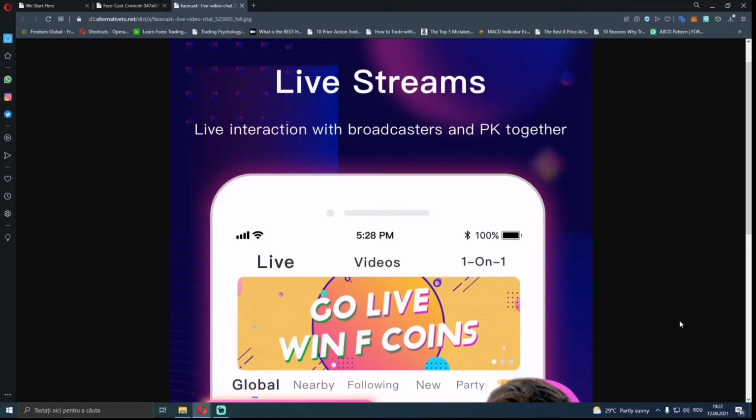Next up, we have the video section, which basically looks like a TikTok feed where you can see short videos posted by other people, comment on them, like them, and even reward them with gifts. And lastly, we have the one-on-one section where you are randomly matched with another streamer for a private video chat. If you do not like your match, you can simply swipe up and the app will automatically match you with somebody else. You can earn gifts from streamers through this section and just have a nice conversation.